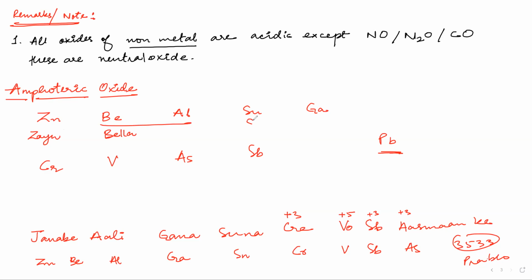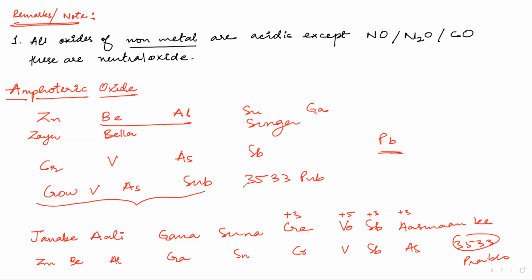Okay. Zan Bella Singa. Now you have to learn this as it is. Pro V as sub 3533 pubs. Pro V as sub 3533 pubs.